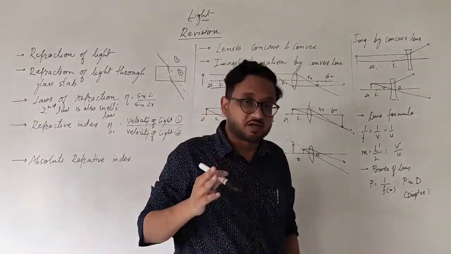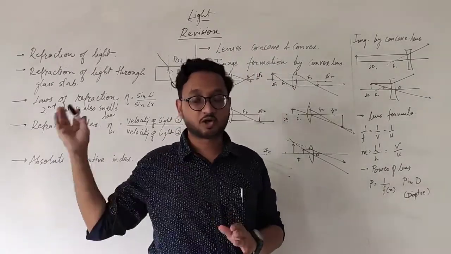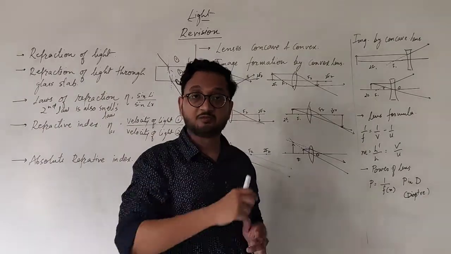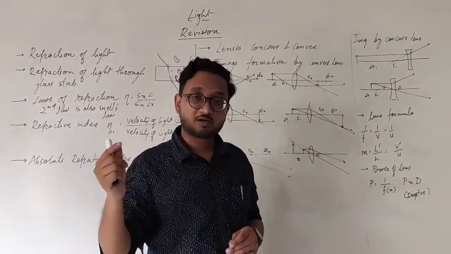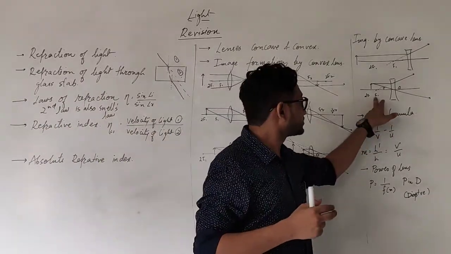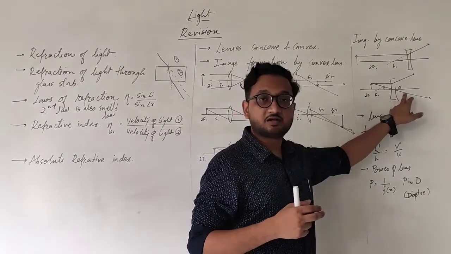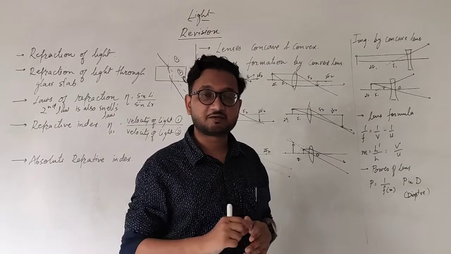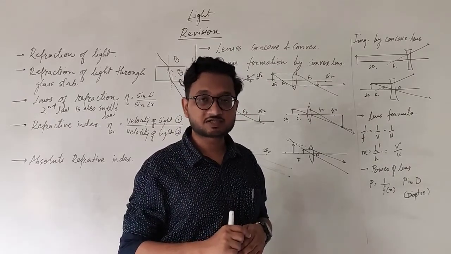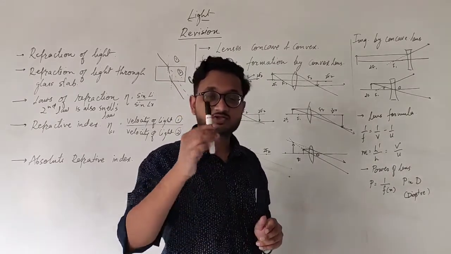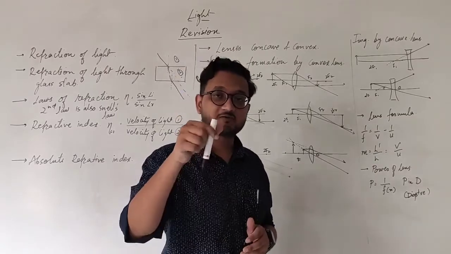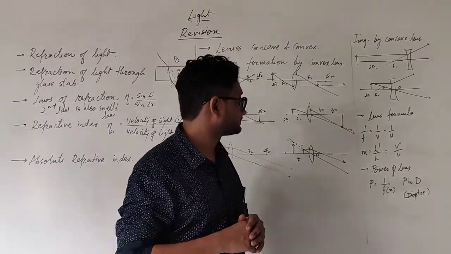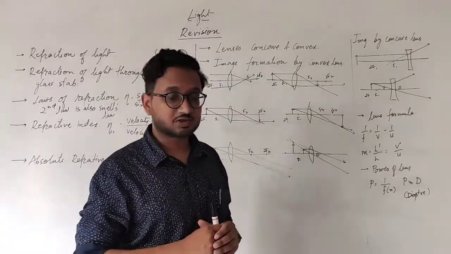Just like convex mirror, where the object always remains between pole and focus, similarly the image always remains between focus and optical center. And it will always be diminished. It will never be an enlarged image, always diminished, and it will be virtual and erect. It will not be inverted, it will be erect. I hope it is clear to you, students.